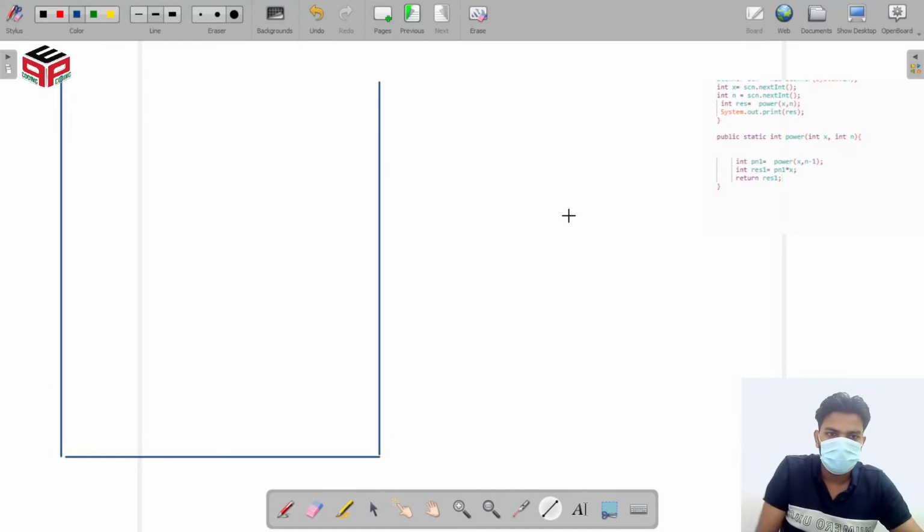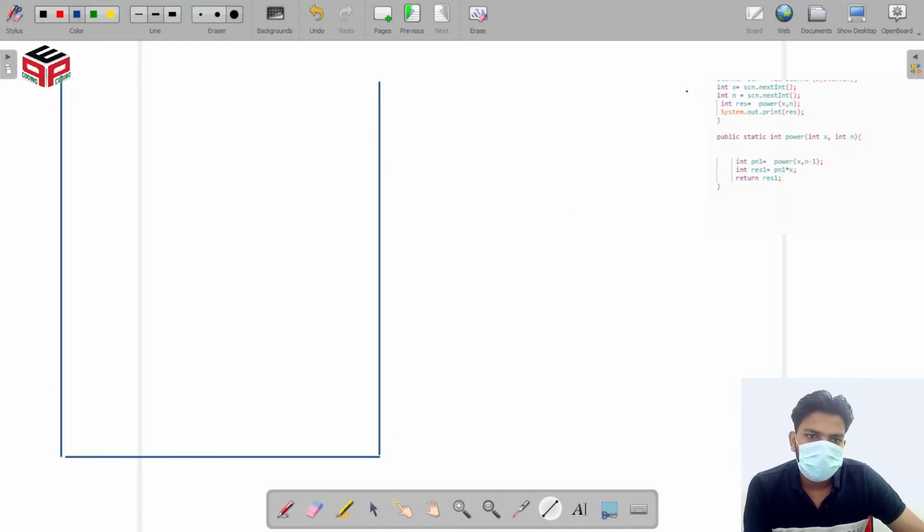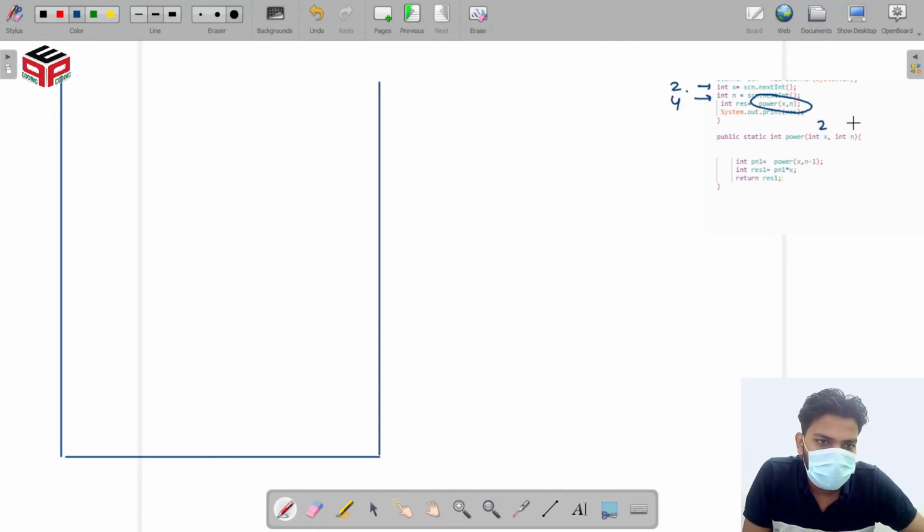So here we take integer x and integer n, and we pass them into this function. Like we take integer 2 and we want to calculate 2 to the power 4, so here we pass 2 and here we pass 4.